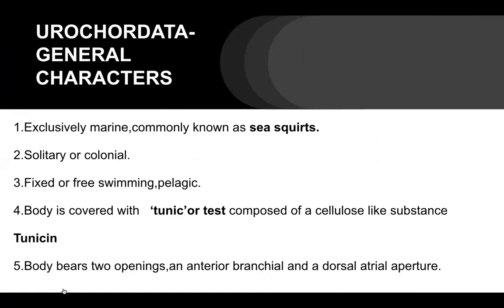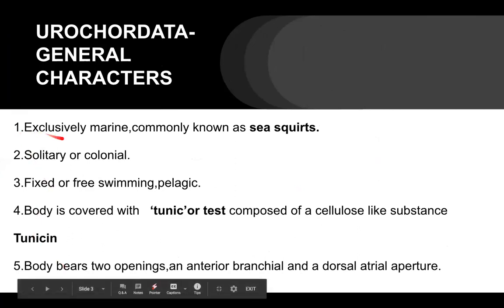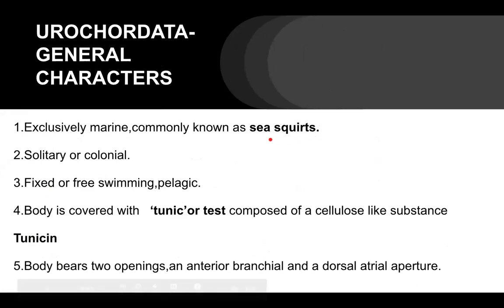Now, the first character is always associated with the habit and habitat. They are exclusively marine and commonly known as sea squirts, because they squirt or squeeze the water from time to time whenever required for defense and other purposes.